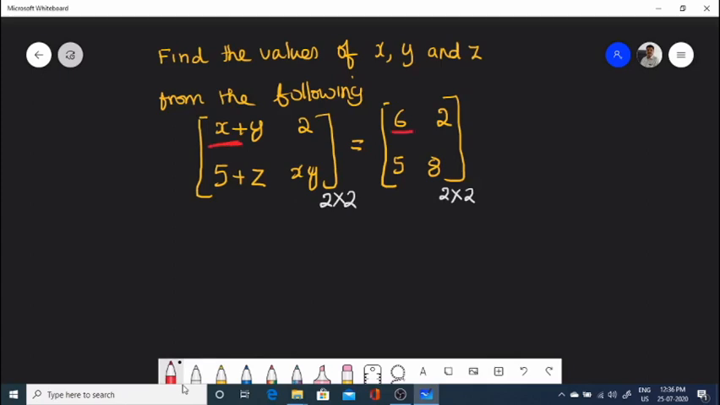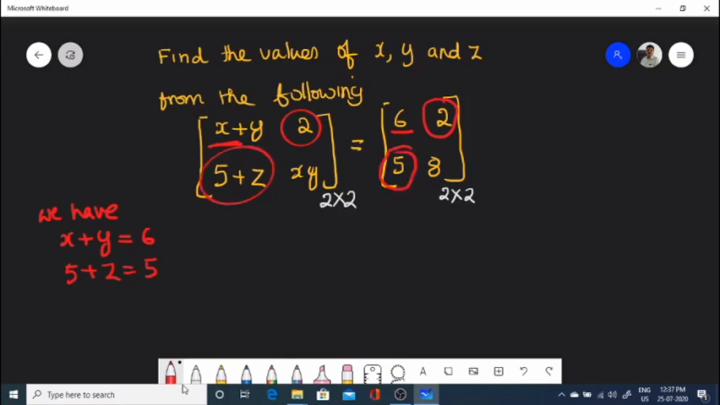The corresponding element of x plus y is 6 here. So we have x plus y is equal to 6. The corresponding element of 5 plus z is 5, and the corresponding element of 2 is 2 here, the same. So 5 plus z is 5, take that. And the corresponding element of xy is 8. So we take these as equations 1, 2, and 3. So we have to find the values of x, y, z.